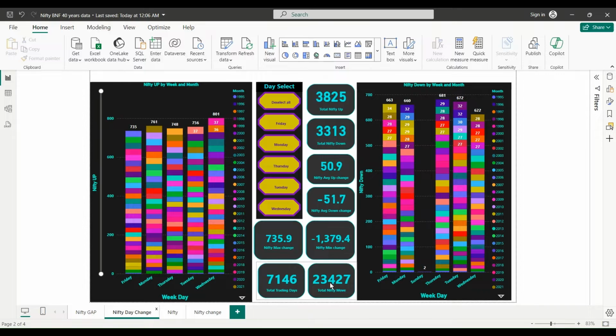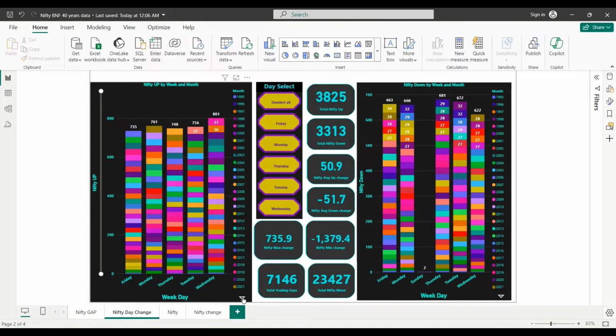Just to overview, out of these 7,146 days we were up 3,800 times, and up is a little higher, that's why we moved up, and the average is around 50.9 and 51.7. And the max move till today was 735, and the minimum move was 1300, which actually happened during this election. And in this graph we have all the years, right?